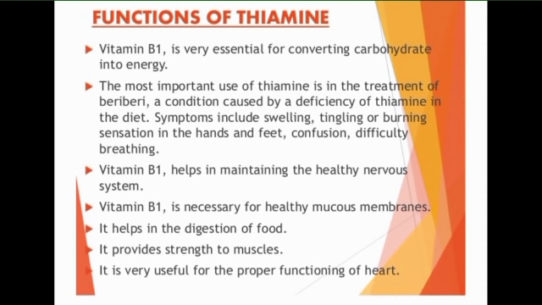Alpha ketoglutarate dehydrogenase is also an enzyme of the TCA cycle, that is the citric acid cycle. This enzyme is comparable with pyruvate dehydrogenase and requires TPP. It also helps in digestion of food and provides strength to muscles.